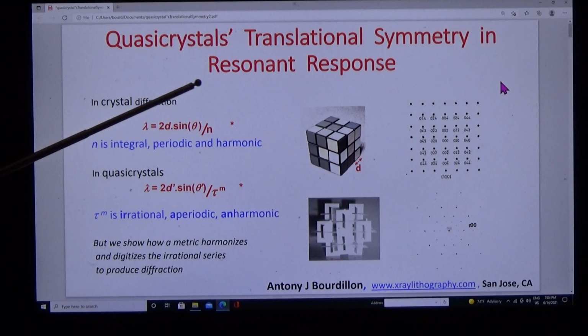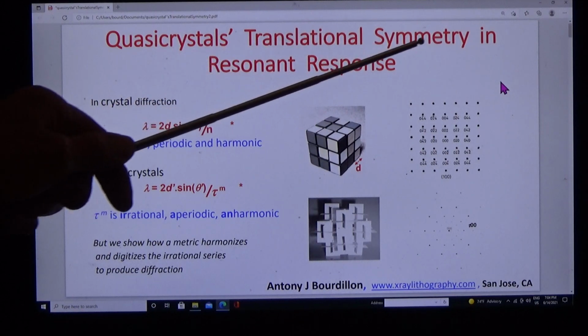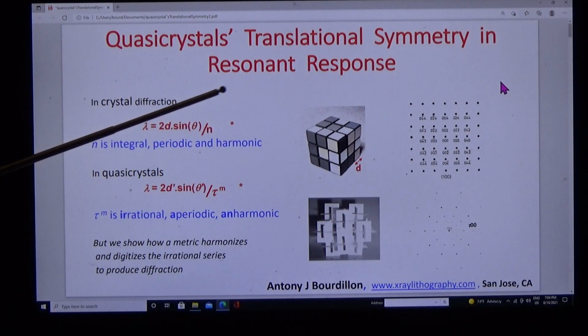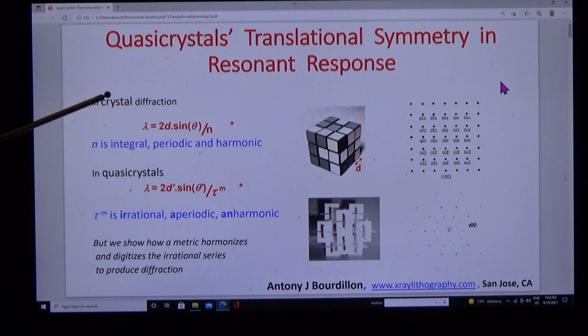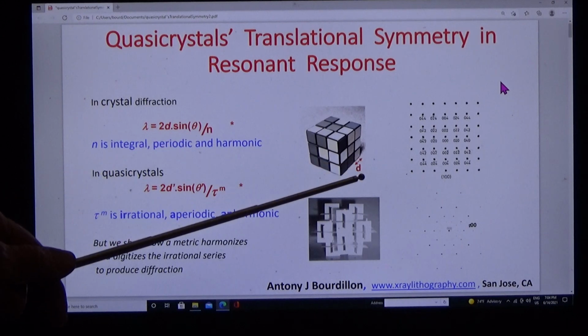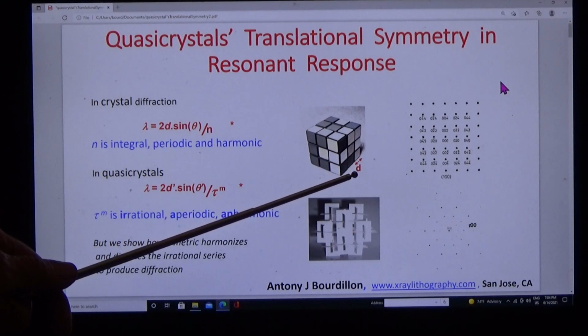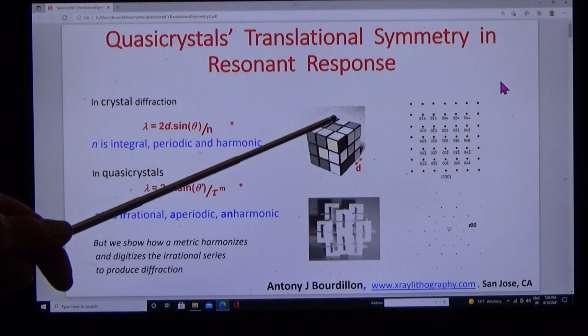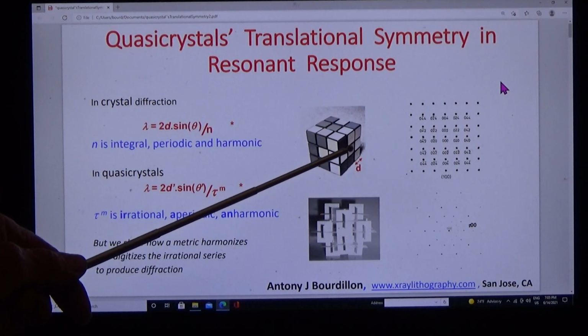No translational symmetry. I will show you translational symmetry in resonant response. In crystal diffraction, the diffraction follows Bragg's law: n lambda equals 2d sine theta. Here's d, the interplanar spacing. Lambda is the wavelength. And theta is half the scattering angle, the Bragg angle.